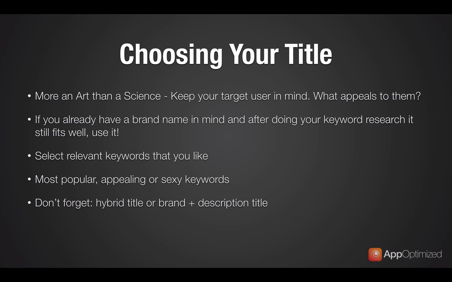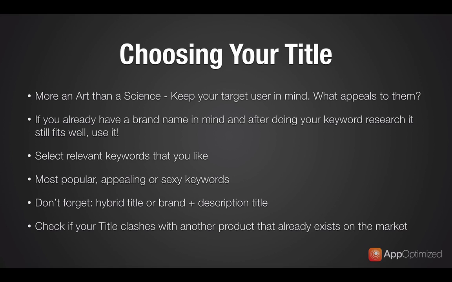A brand plus description title would be your brand name, let's say Instagram, and then a description of what that app does after it. So Instagram, colon, and then, share photos with your friends, or whatever you think the description might be.